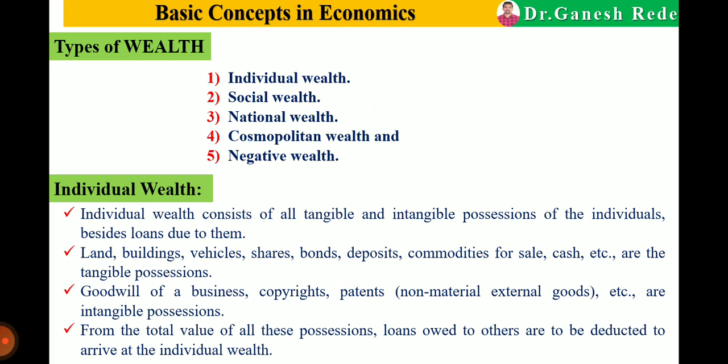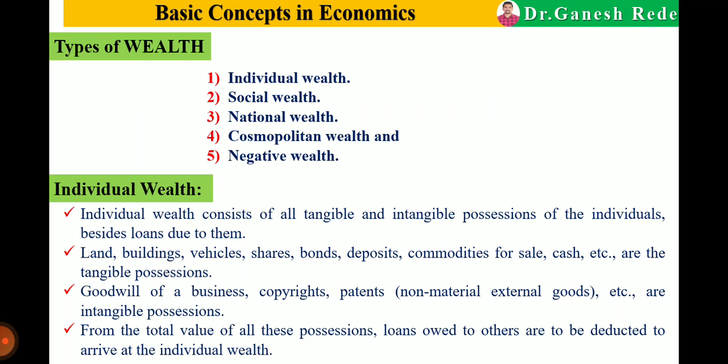Now we will discuss one by one. First one is individual wealth. Individual wealth consists of all tangible and intangible possessions of the individual, besides loans due to them. Meaning, irrespective of loans, all the property owned by the individual, tangible and intangible possessions, is considered